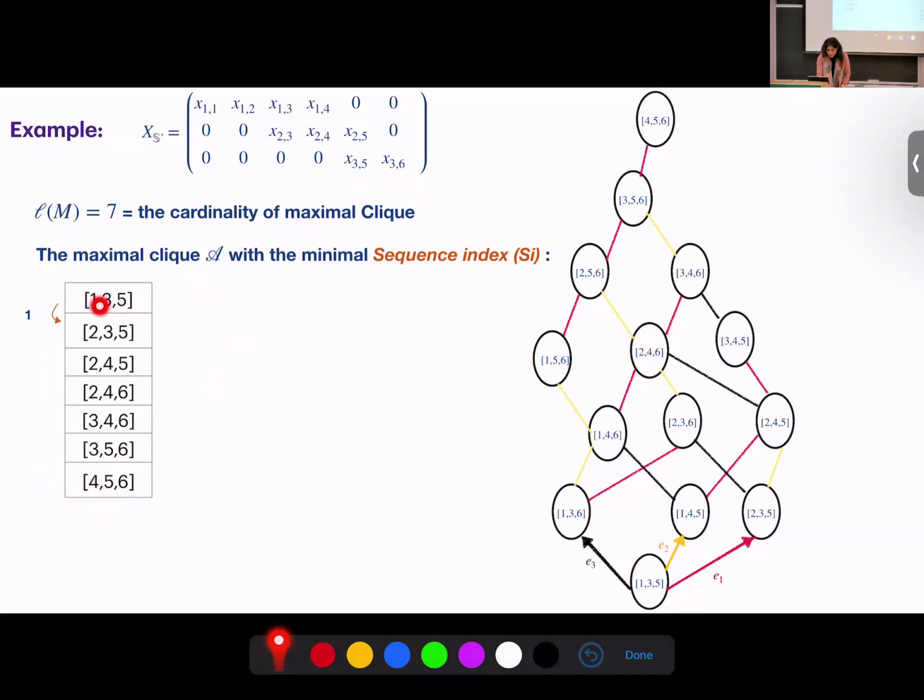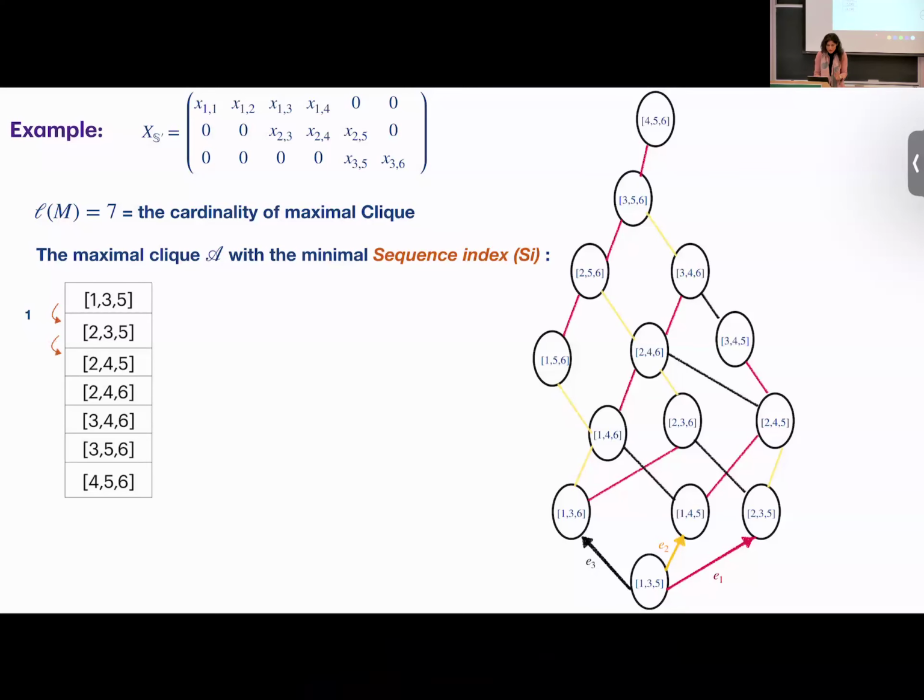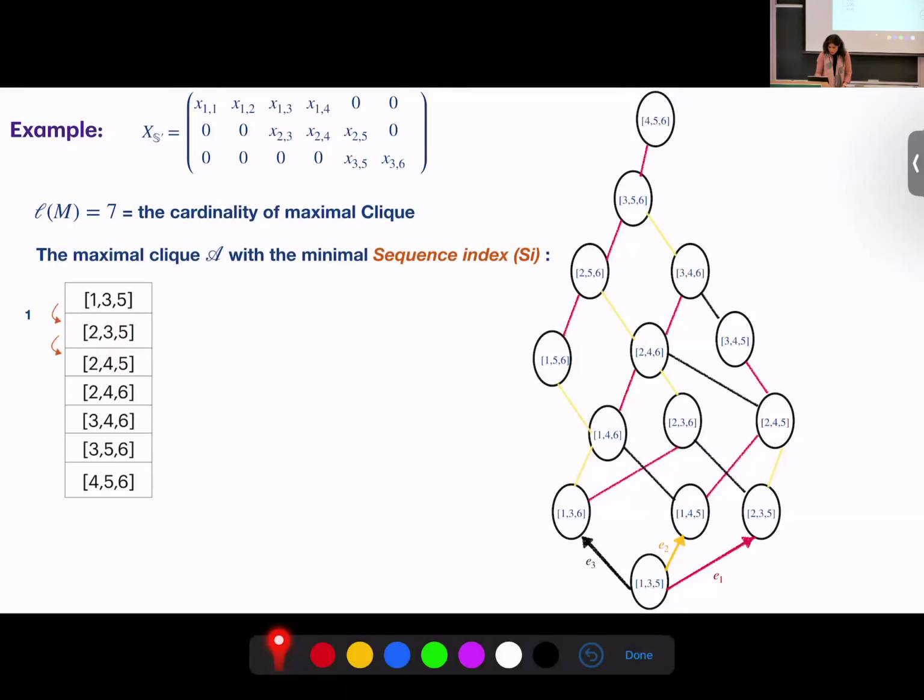So it must be legitimate. If you go from 135 to 235, you go by E1, but we just codify it by 1. We don't say E1, we just say 1. After that, by 2, you go to 245, and by 3, you go from 245 to 246. So the direction is E3, but we just write 3.